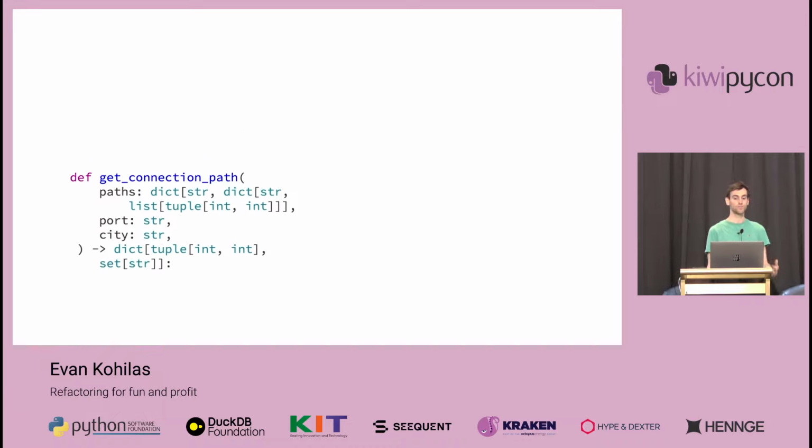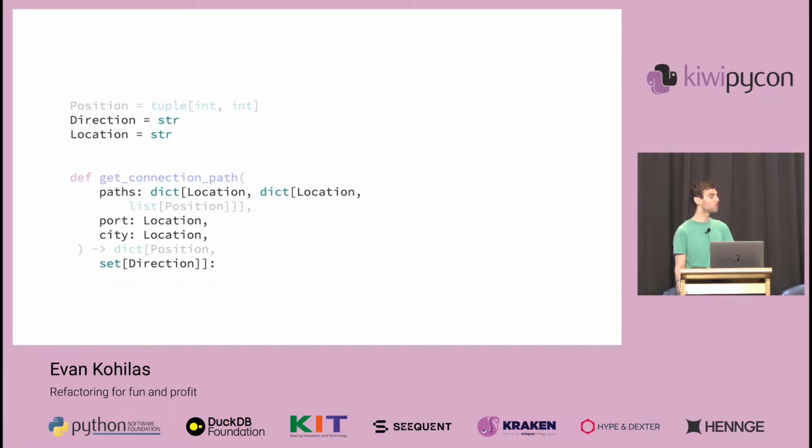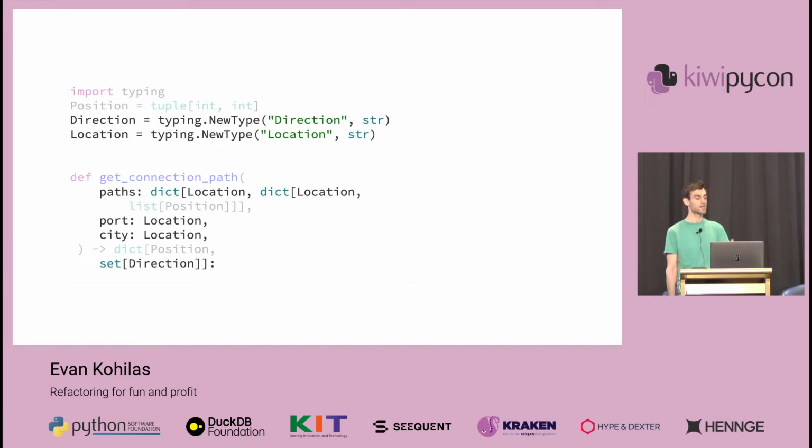And if I do some more formatting to alias the types, then we can set tuple int to a position, or, and this might be excessive, set aliases for the strings as well, both of which make it clear what we're returning. Or better yet, we can use typing's NewType that creates different string types, ensuring that we can't accidentally, for example, pass in a direction into something that's expecting a location.